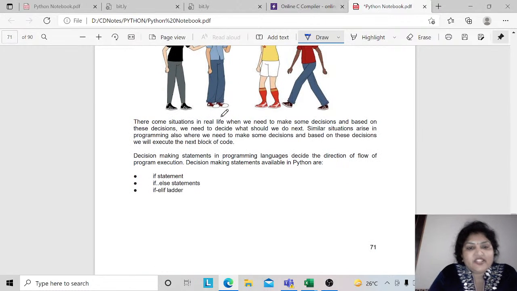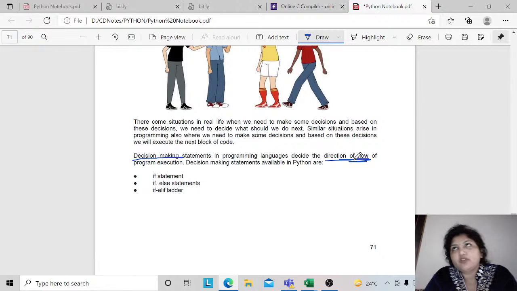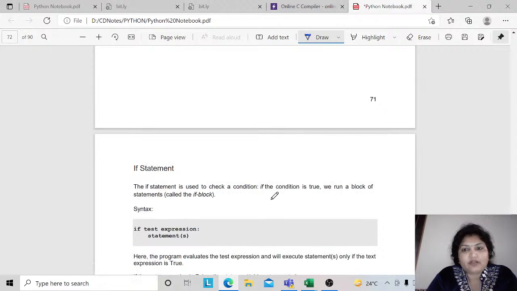When you are making decisions in programming, we have that particular direction of flow of program execution. I told you, we have the if statement, we can have if elif statements, and we can have an if ladder as well.